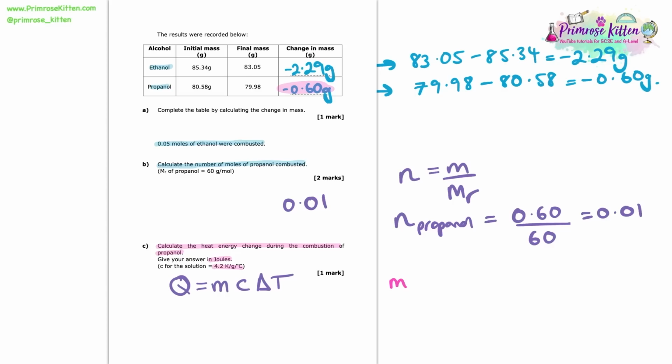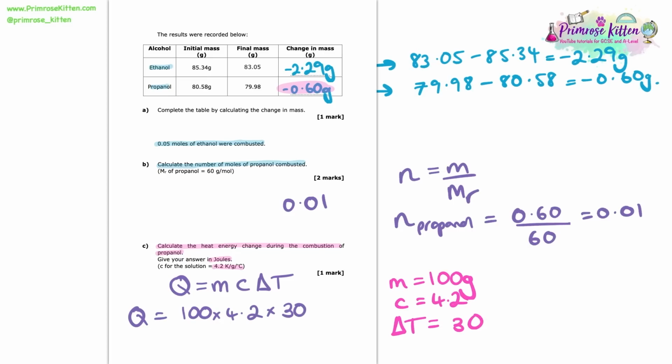So mass refers to the mass of the thing getting heated up, and that is the 100 grams of water. c, we're told, is 4.2, and the change in temperature is 30 degrees, because remember, we looked at increasing the temperature in this experiment by 30 degrees. So Q will equal 100 times 4.2 times 30. And if we put that into our calculator, we find that the heat energy change is equal to 12,600 joules. And that there's the answer.